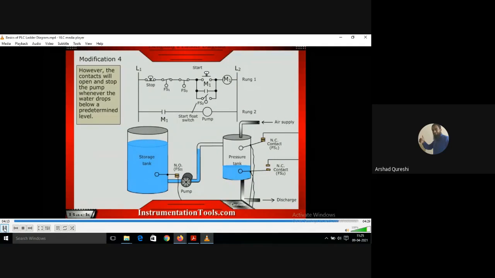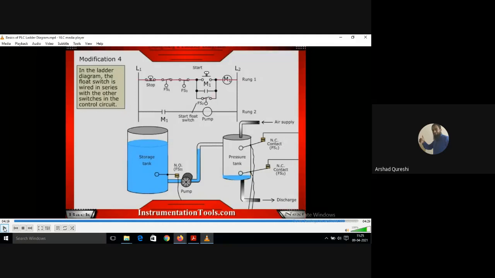Just observe it now. See, this draining of the pressure tank is done normally by the operator. It is not done automatically, but we can do that automatically also if we want. But in this circuit, it is not done automatically, but you can do it. So discharge, you can see the pressure tank is getting discharged. It is being done with the help of the operator.